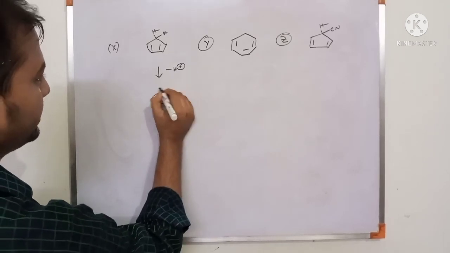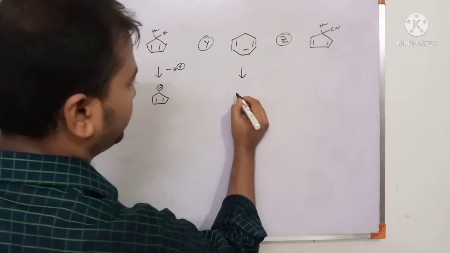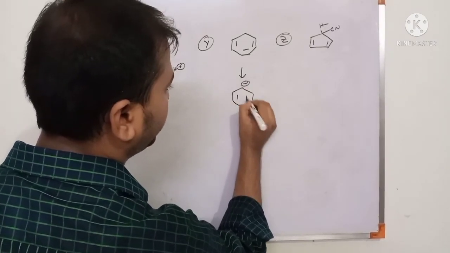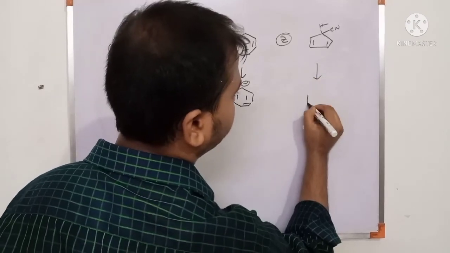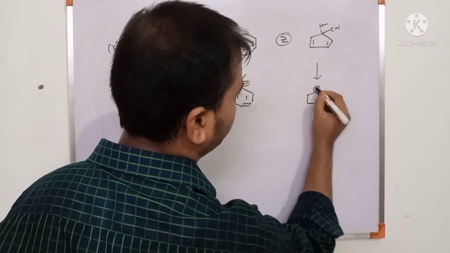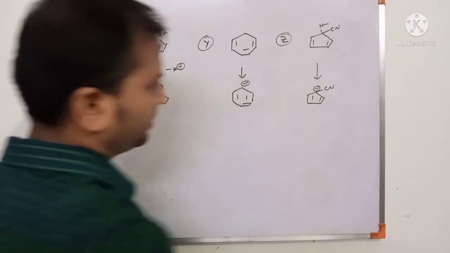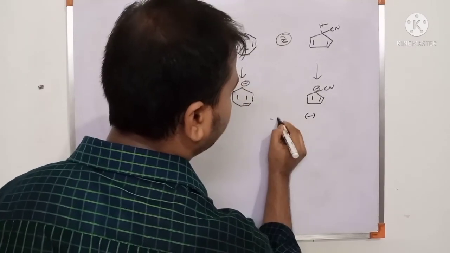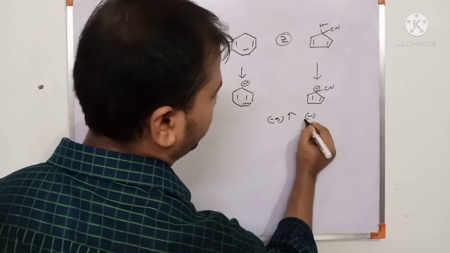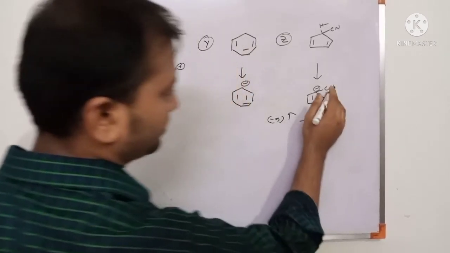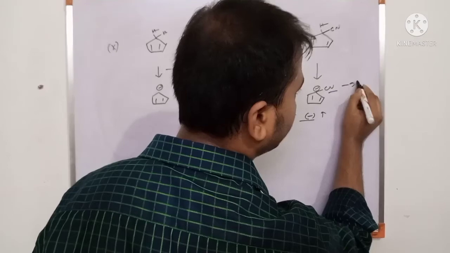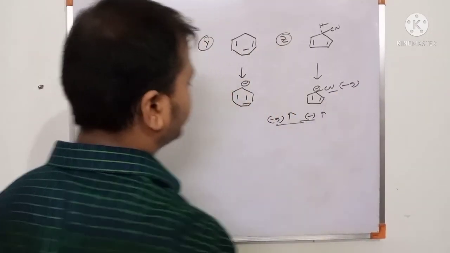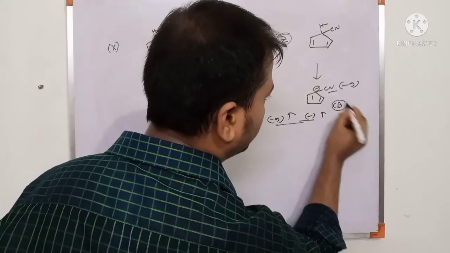After removing it, this is a negative charge, and similarly removing the H plus forms the negative charge, and similarly for the other. We know that with a minus I effect, the negative charge stability increases. So the CN group having the minus I effect, stability increases. So the conjugate base is more stable.